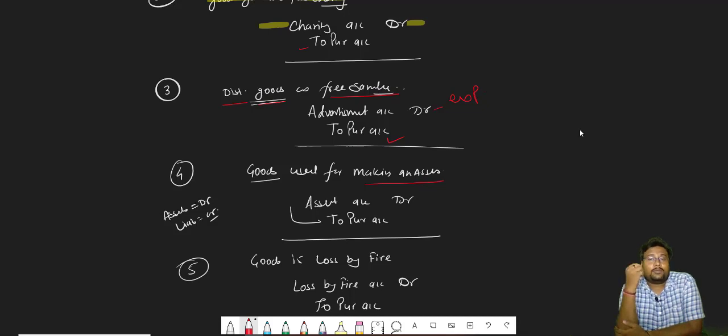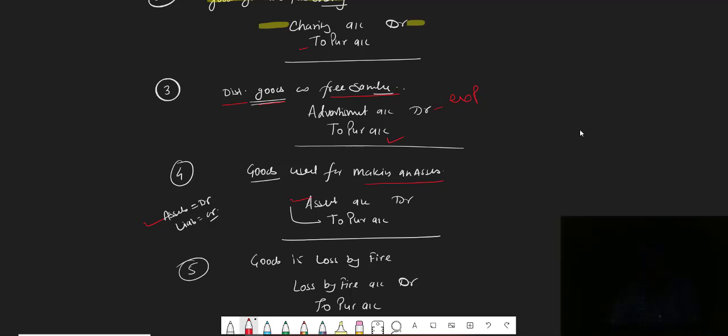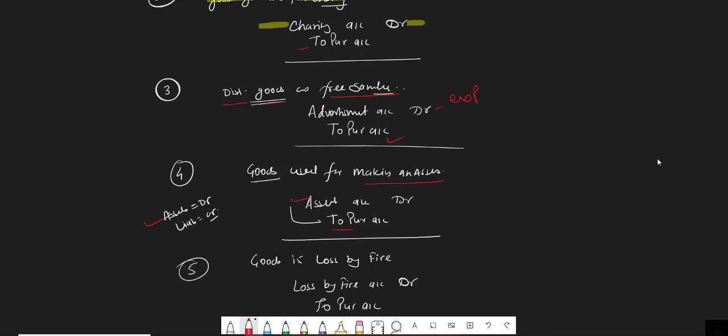So what thing is coming? What thing is manufactured? Assets. So assets increase, and assets are always debit. So assets account debit. But what thing is going out? Our purchase. So it will be to purchase account, because my goods decrease.